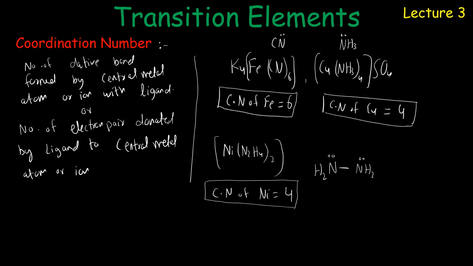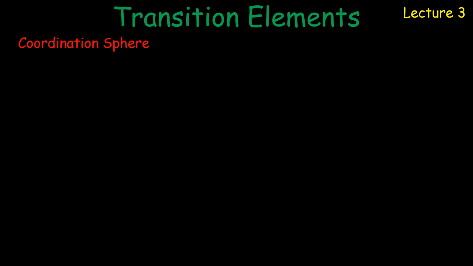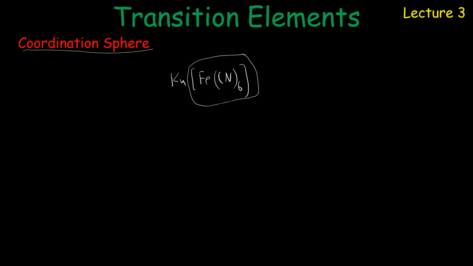That is very important. Now we discuss coordination sphere. The coordination sphere is a very simple term, that is it represents the central metal atom or ion along with ligand. Like if we take the complex again K4FeCN6, तो बच्चे इसमें आपका जो coordination sphere है, that is the square brackets, that is the coordination sphere represented by square brackets.